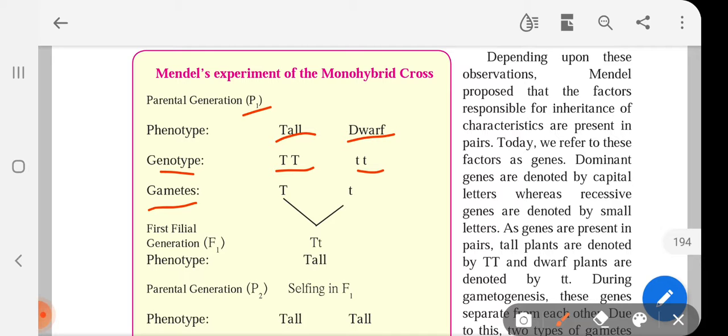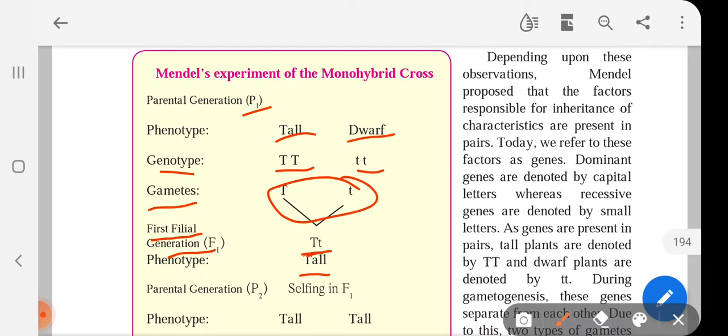Okay, so it's one capital T coming from this parent and one small t coming from this parent. So that will give us gametes, individual gametes, and these individual gametes will unite. They will unite to give us a new offspring which will have a combination of both the parents, one capital T and one small t. Okay, so this is first filial generation F1, and you can see the composition, one is capital and the one is small. Though it has this composition, the character found in the new generation, the F1 generation, is tall.